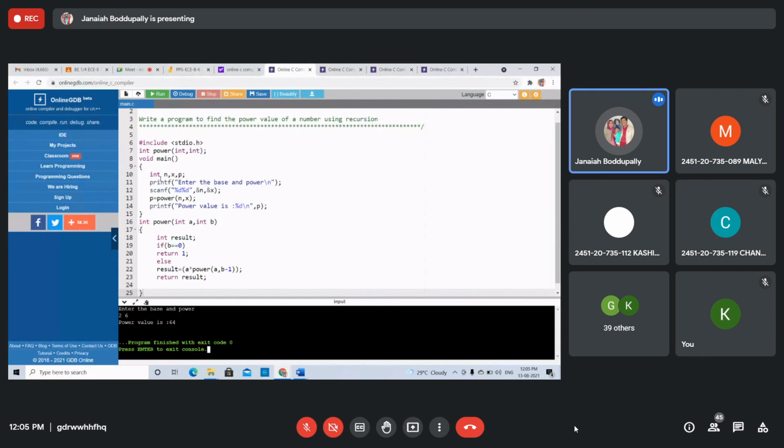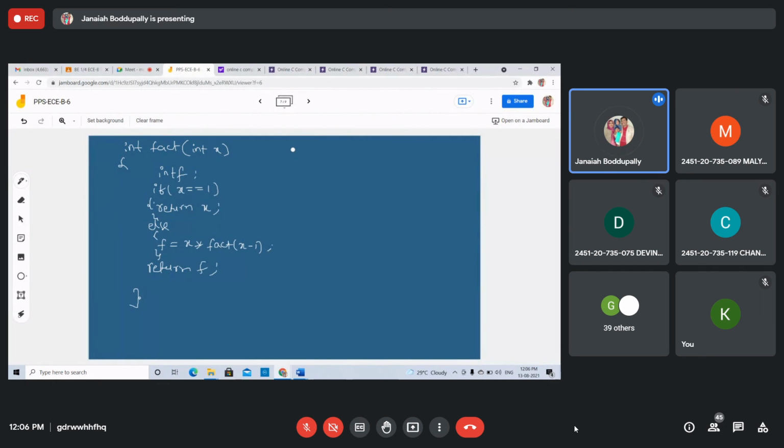Students, are you following? We are calling the power function again. Because a into a, b times, if you multiply a value, you will get a power b. You multiply n into x times, you will get the answer. 2 power 6: 2 into, here a is 2, power of a comma b minus 1. What is b value? 6 here. A into 6 minus 1, 5.